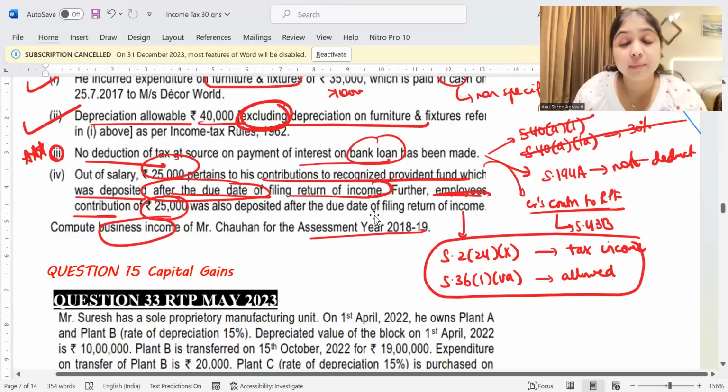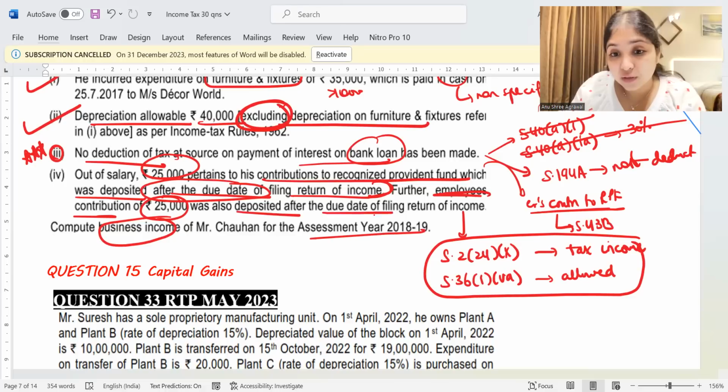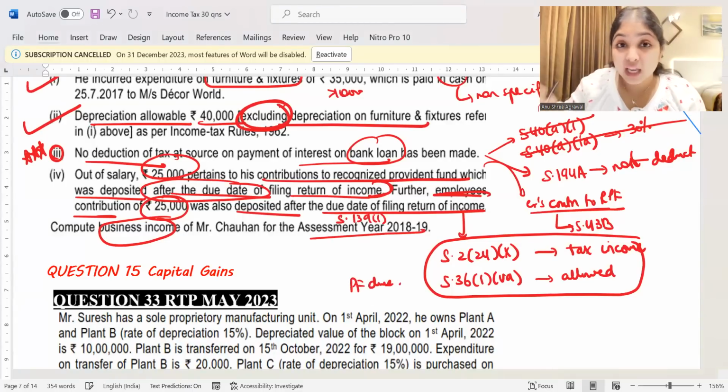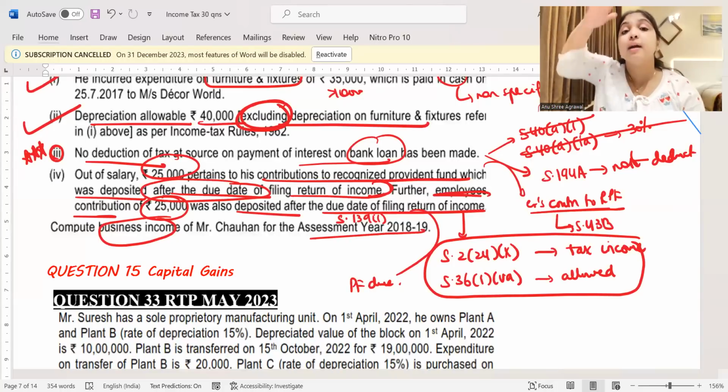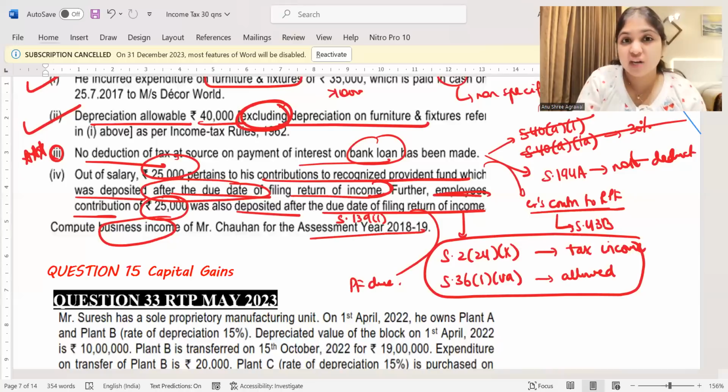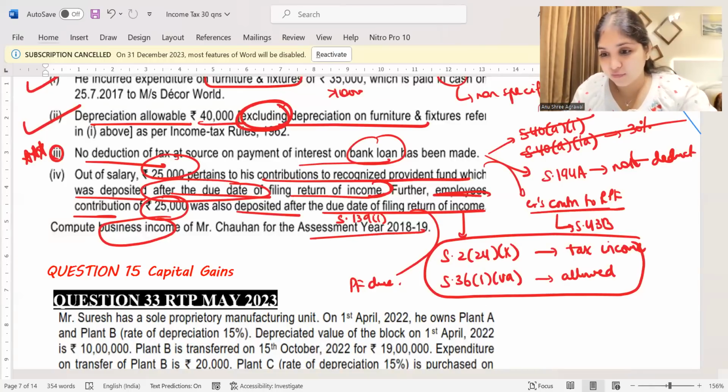Now check. Did we remit within the PF due date? It was deposited after the due date of filing return of income. They are saying it was deposited after the 139(1) due date. They are not saying whether it was within the PF due date or not. But guys, if they are depositing after the 139(1) due date, definitely they have deposited after the PF due date also, because the 139(1) due date is at least till July, till October, till November. But the PF due date is generally next month itself. So will I allow it under 36(1)(va)? I will not allow.